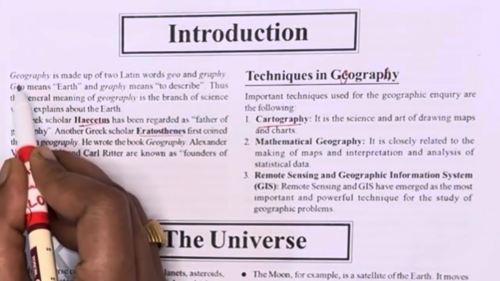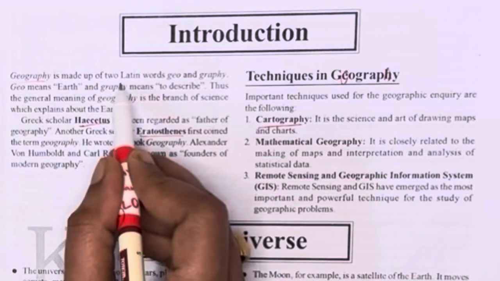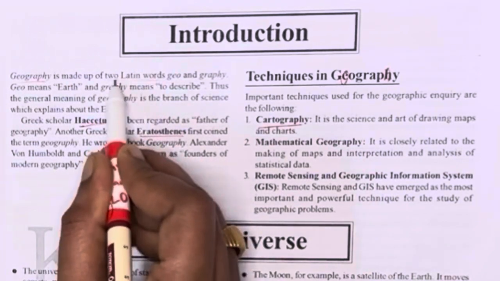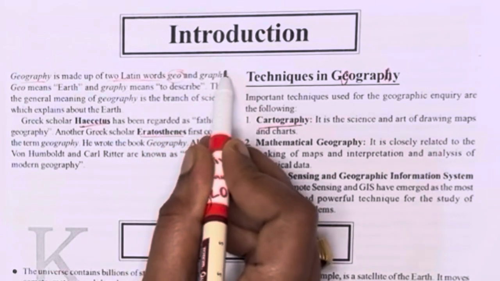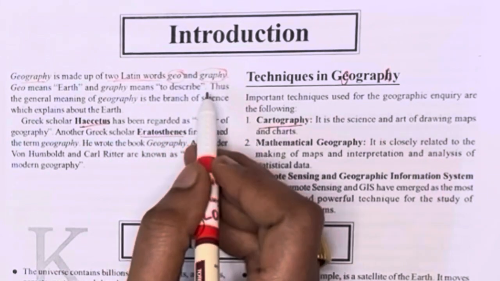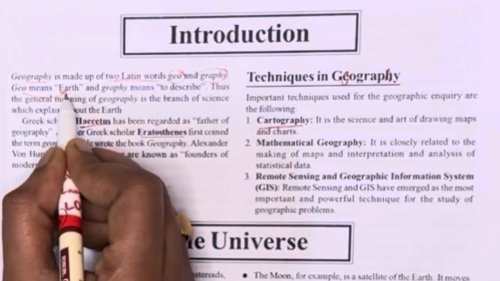These are the short notes of geography. We already know geography means geo means earth, graphy means to describe. The general meaning of geography is to explain about the earth.